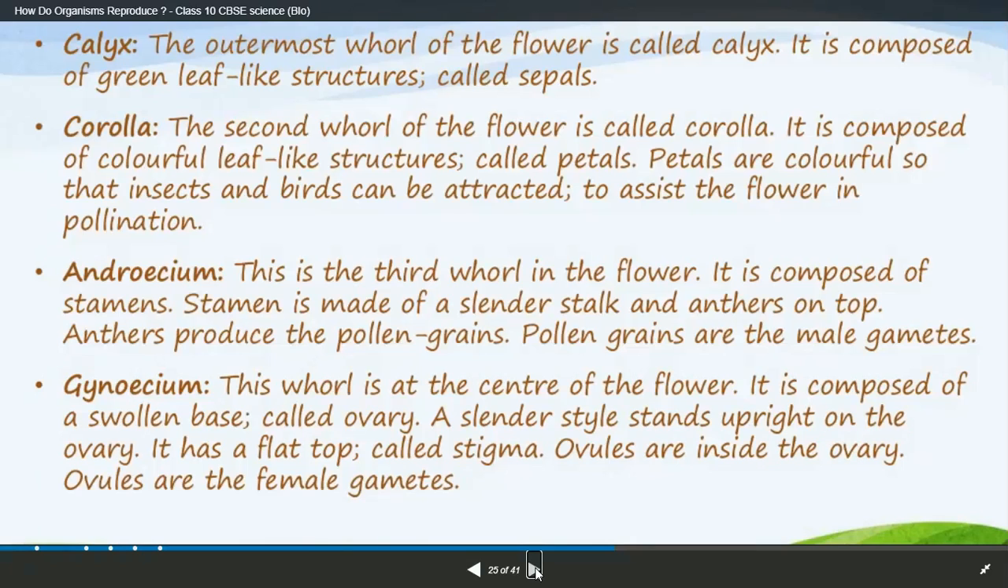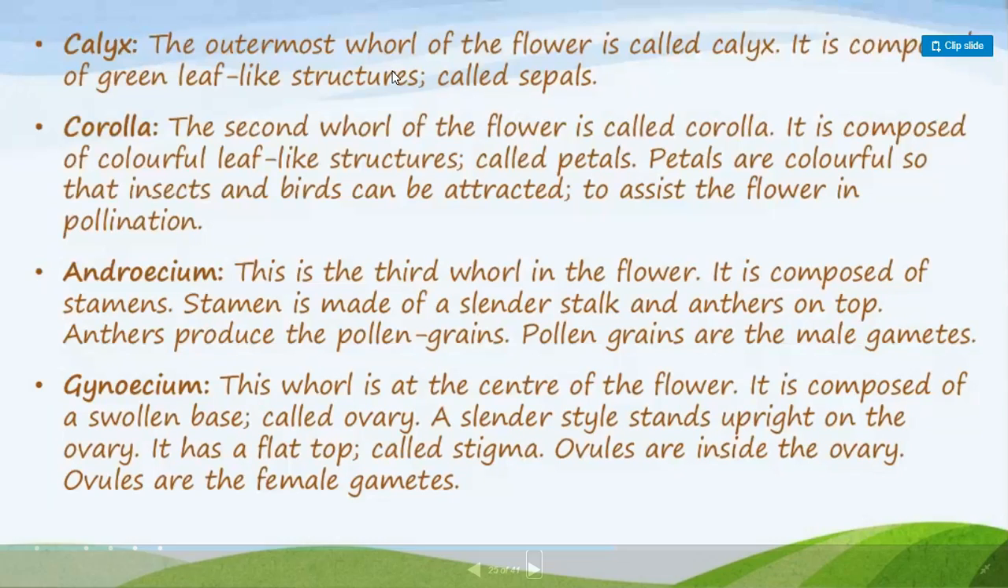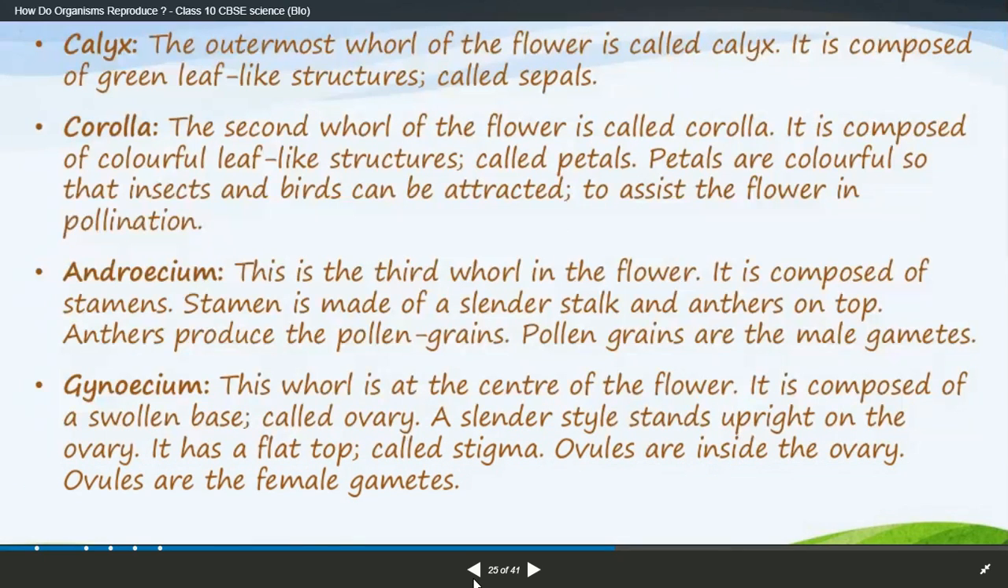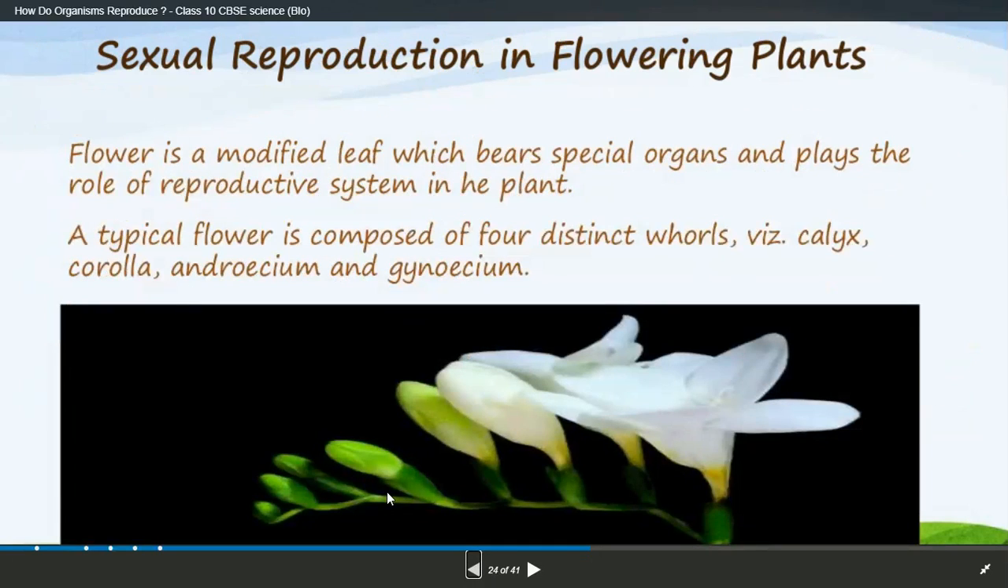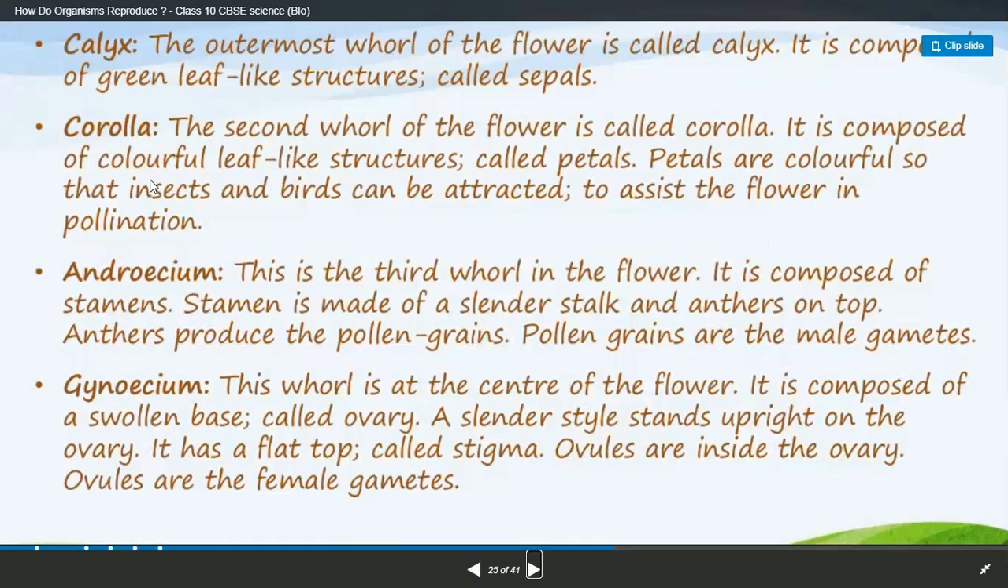The outermost whorl of the flower is called calyx. It is composed of green leaf-like structures called sepals. This is the outermost part you find on a flower. I'll show you. Here this is known as calyx, and these are the sepals.